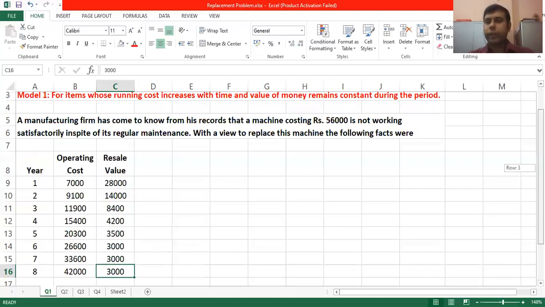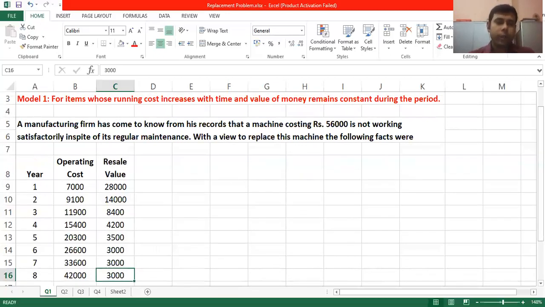Now, as we said that we'll try to see the relation between the problem and model one. The model one says for items whose running cost increases with time. So this is your running cost. Your operating cost is your running cost. Sometimes it is also known as maintenance cost. So it is increasing with the year, and value of money remains constant during the period. Nowhere it has been mentioned that your value of money is changing at some rate. So we are considering the value of money is same in first year as well as in eighth year. So during the course of time, the value of money has not changed.